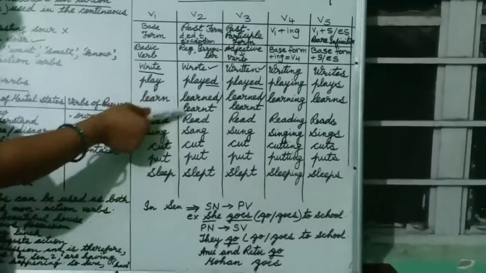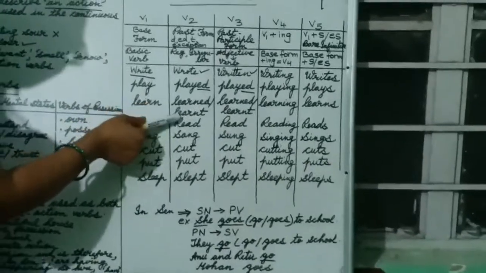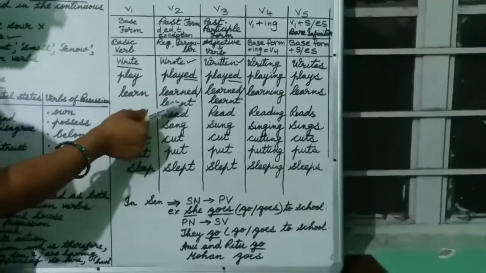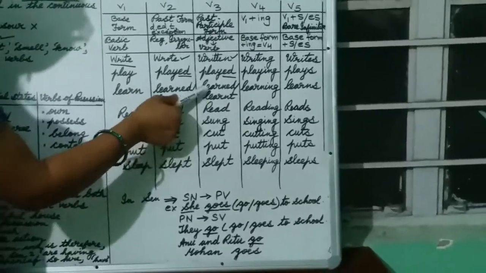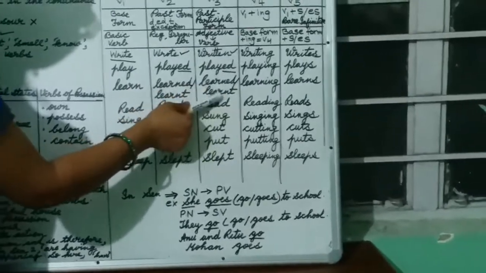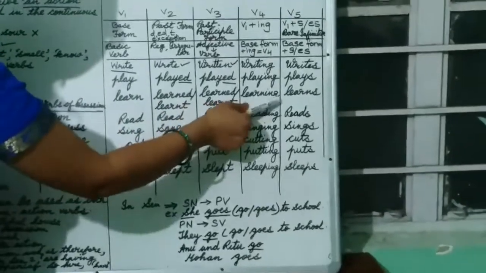Now, next one is learn. Learn is the base form. You have to keep in mind these two words. There are two options for learn. For V2 form, we use learned and also write learnt. In V3, the same thing happens, learned as well as learnt. Both are correct. Then again the same thing. Learn plus ing is equal to learning. Learn plus s is equal to learns.